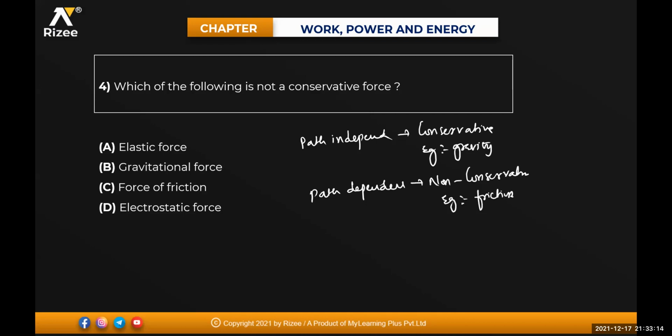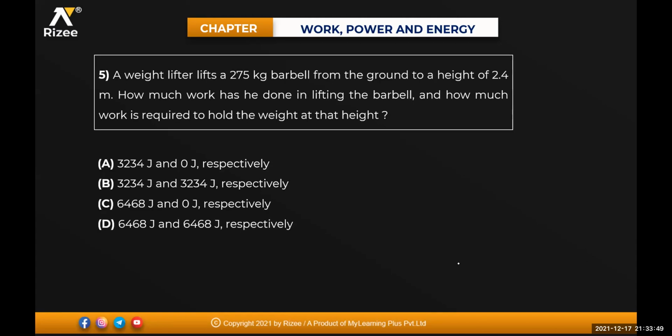Okay. So which of the following is not a conservative force? Elastic force, gravitational force, force of friction, and electrostatic force. Force of friction is not a conservative force because it is a non-conservative force. Elastic force is a conservative force, gravitational force is a conservative force, friction is a non-conservative force. So the answer is friction, a non-conservative force. Clear? Sure. Next one.